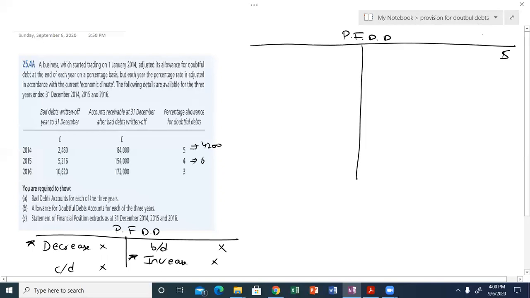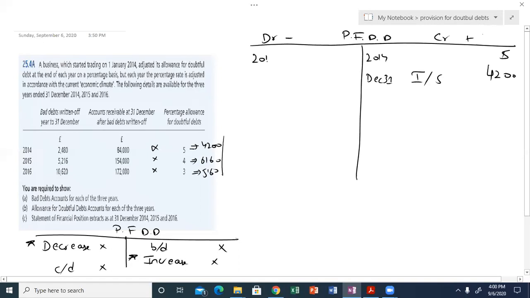The first year provision will be charged in full, 4200, on December 31st. The reference will be income statement, because in the accounting entry the income statement will be debited. Right now we are preparing the provision account, so provision will come on the credit side.